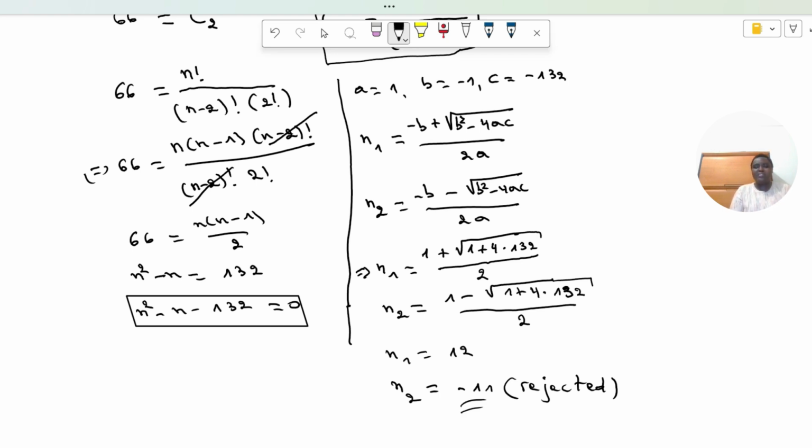So this one is rejected, and the final answer is n equal to 12. In the class, there were 12 students, and the number of handshakes was 66. The number of students in that class was 12.